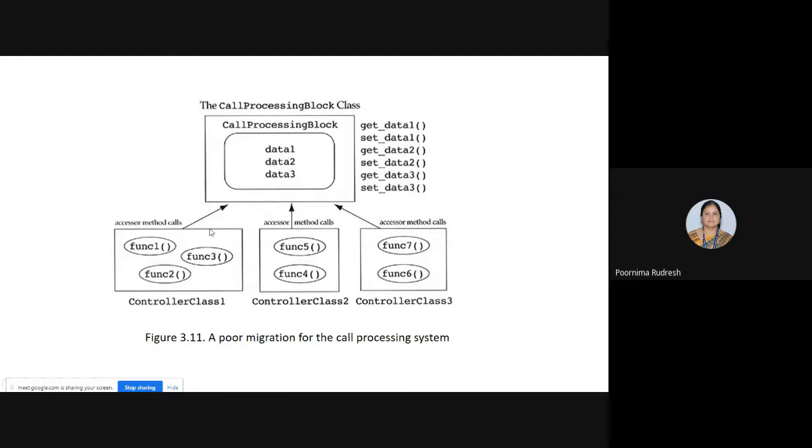Whenever the functions require the data or the behavior, they access it from the god class through the accessor methods. The problem with this design is that it resulted in a god class. Which one is the god class here? The call processing block is the god class because it holds all the data required by different controller classes, whereas the controller classes violate the heuristic of keeping all the data and behavior in their own class.